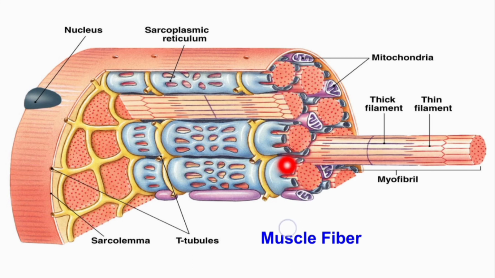Now, this is the myofibril, the specialized contractile organelle, in the number of thousands inside each muscle fiber or muscle cell. You can see that the myofibril is made up of these actin and myosin filaments or thick and thin filaments. If you look closely, you will find that these thick and thin filaments partially interdigitate each other, and this interdigitation gives skeletal muscle a striated appearance, just like this.